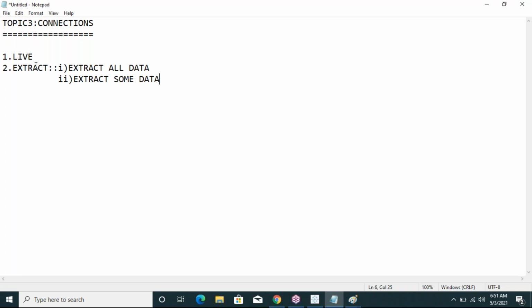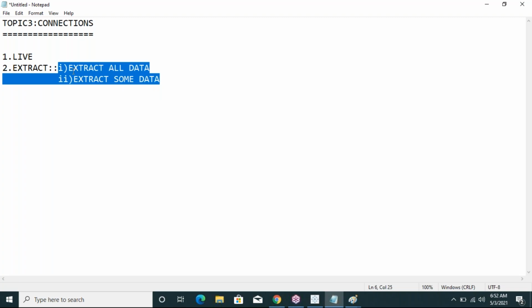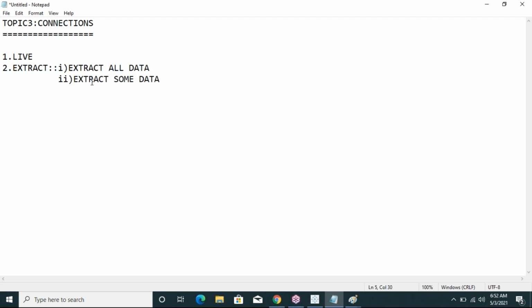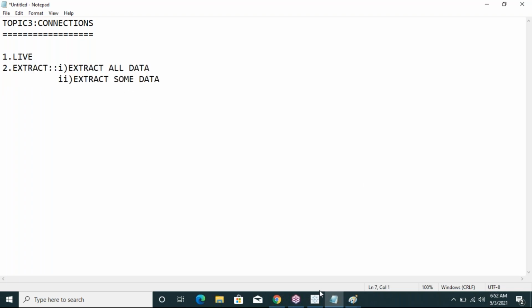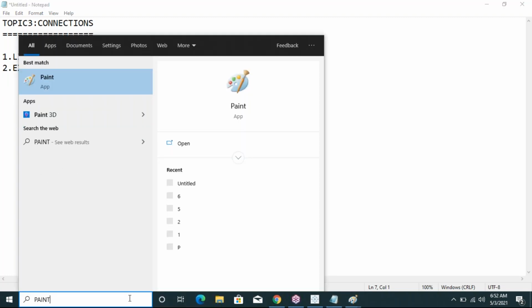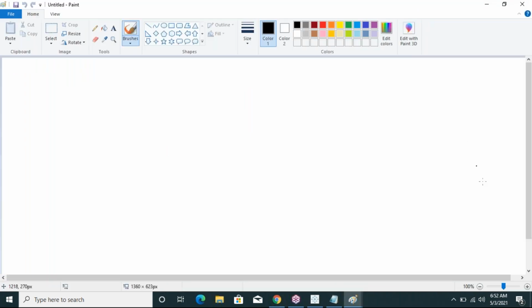Okay, the extract connection is divided into two parts: extract all data and extract some data. We will see clearly what the live connection is and what the uses of the live connection and the extract connection are. See here. So first I am taking one data source.